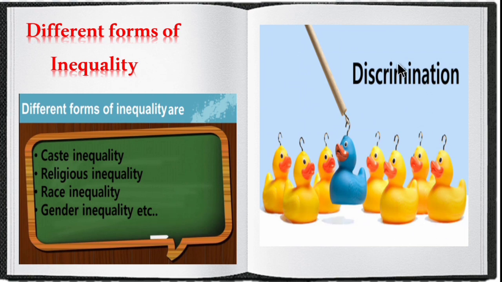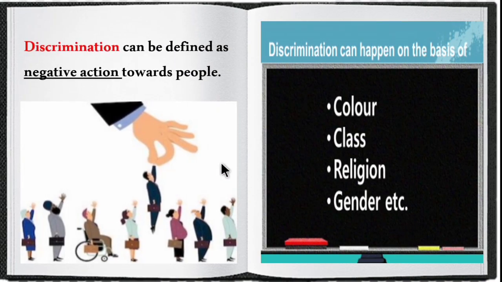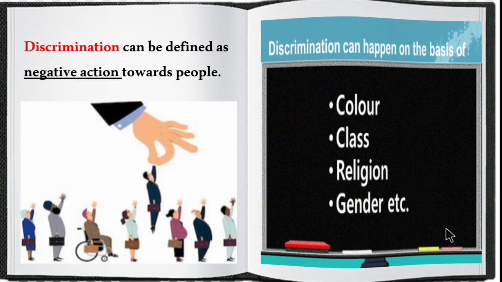Next we can move on to discrimination. What is discrimination? Let's see the definition for it. Discrimination can be defined as negative action towards people. So treating them very differently in the society. Discrimination can happen on the basis of color, class or race, or on the basis of religion or gender, whether they are male or female. So these are all the factors for discriminating a person in a society.